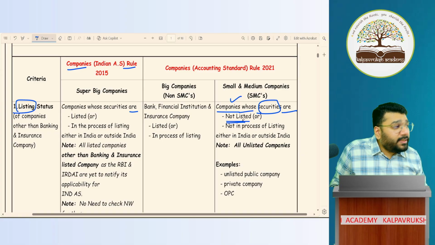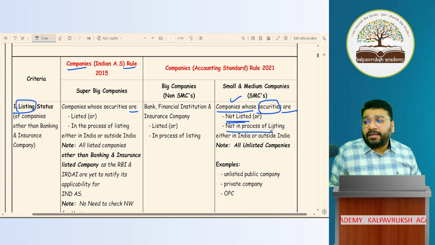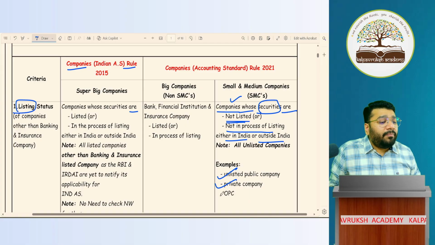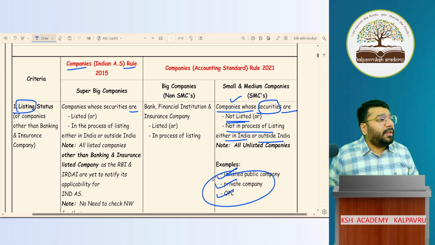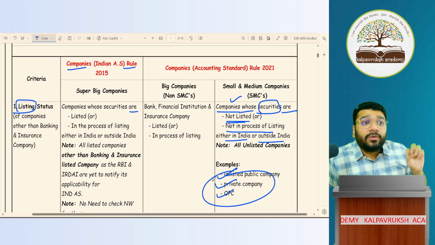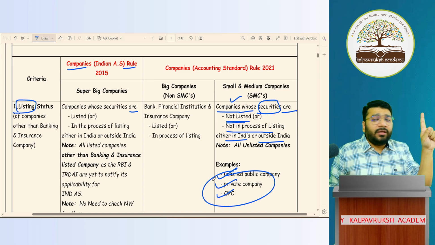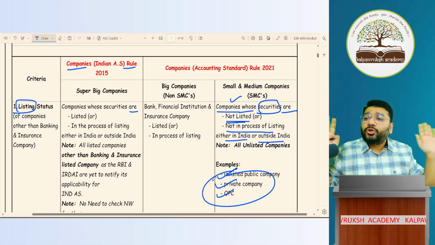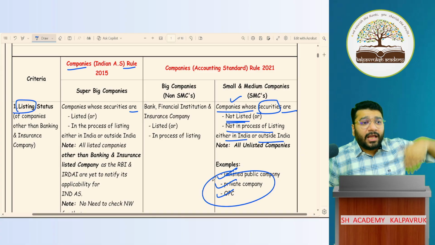So, not listed and not in the process of listing, either in India or outside India. In short, all unlisted public companies, private companies and OPCs you will categorize as SMC, provided the remaining four conditions are also satisfied. So the first condition for a company to be called an SMC is that it should not be listed, nor in the process of listing, in India or outside India.